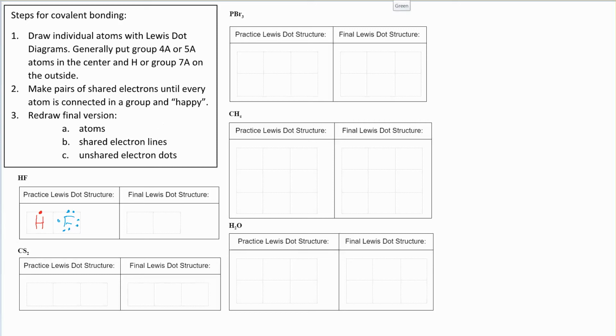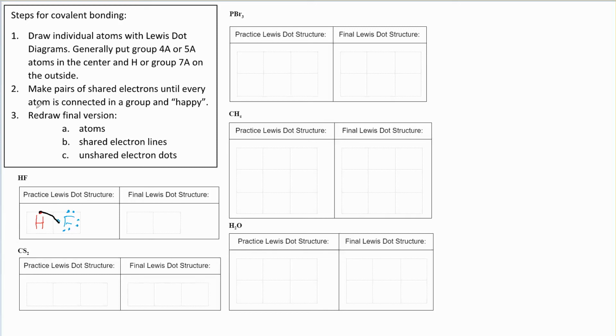So let's see, I'm going to use the color black here to kind of pair up my electrons. So I kind of pair my lonely electrons together. All right, so now my hydrogen is happy. It has access to 2 electrons. And fluorine is happy because it has access to 8 valence electrons.